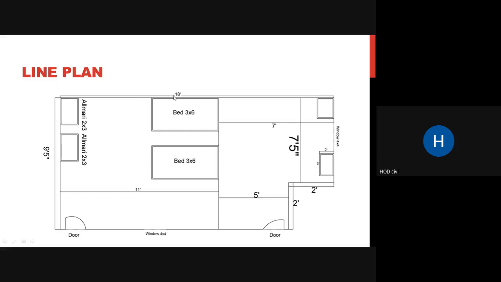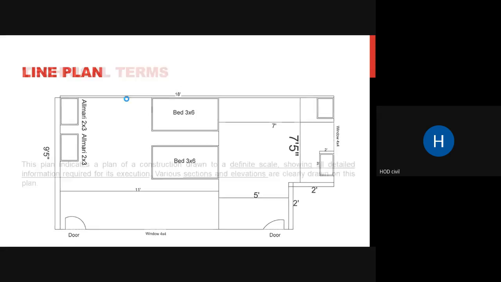You can see 18 feet is the length, and 9 feet 5 inches is the width of this total plot. The bedroom is 3 by 6 feet, and this bedroom is also 3 by 6. These are your almirahs here, 2 by 3. Then this inside length is 11 feet, this side is 7 feet, this is 5 feet, this is 2 feet. Here a door is shown, and here also one door is shown. So this is your line plan.